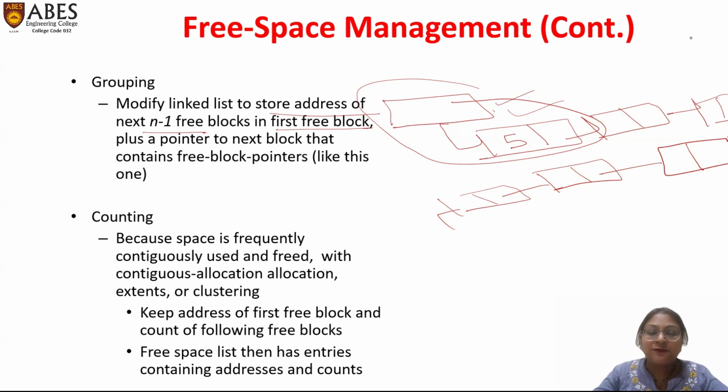Counting means space is frequently contiguous, used, and free. So with contiguous allocation or clustering, in counting, we keep track of the first free cell and count the following free cells. The free space list then has entries containing the address and the count of how many free spaces are available in a particular block.